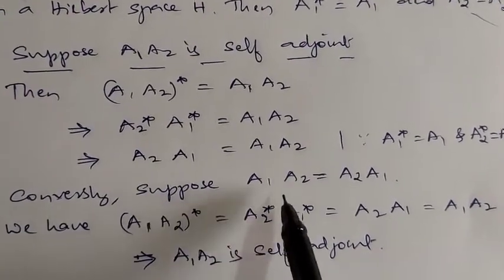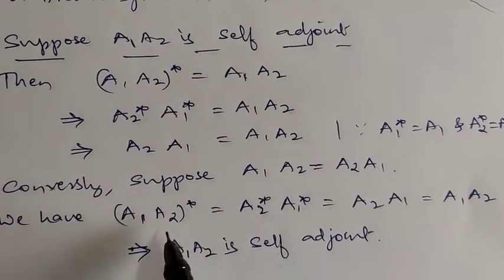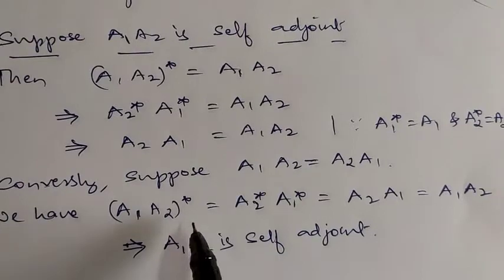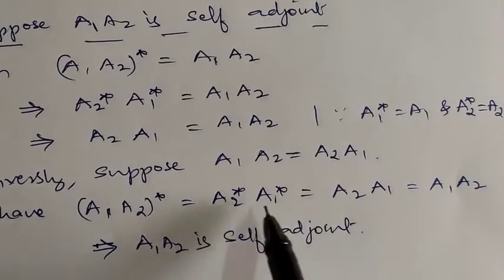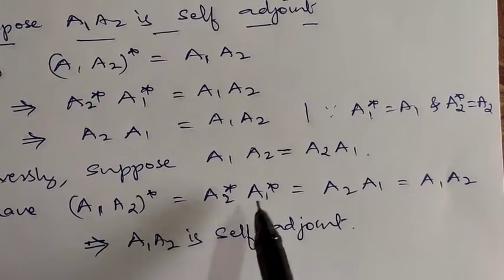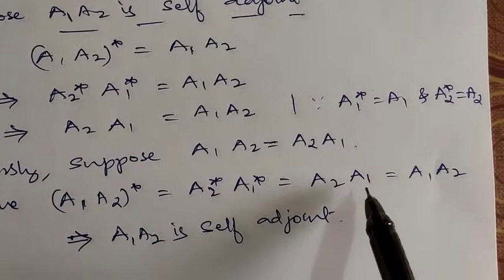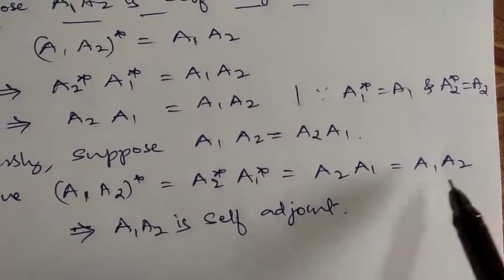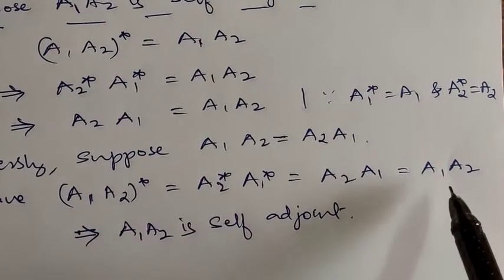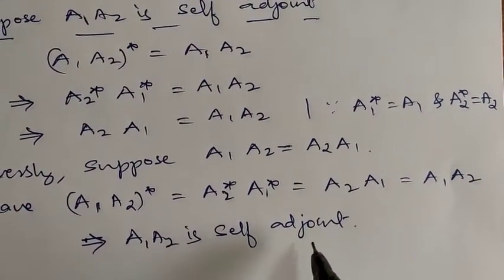Conversely, suppose A1A2 is equal to A2A1. Now consider (A1A2)*. By definition, this is equal to A2*A1*. A2* is the same as A2, A1* is the same as A1. Okay, but A2A1 is the same as A1A2. We have assumed this. Therefore, this is equal to A1A2. Means (A1A2)* is A1A2, means A1A2 is self-adjoint. Okay. Next result.